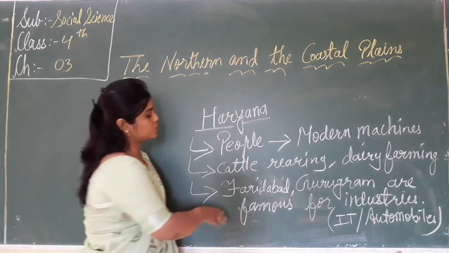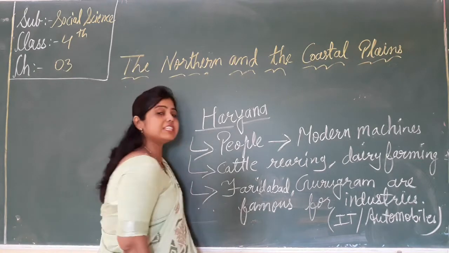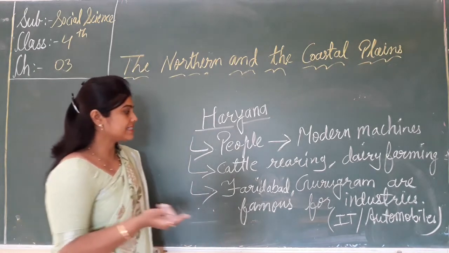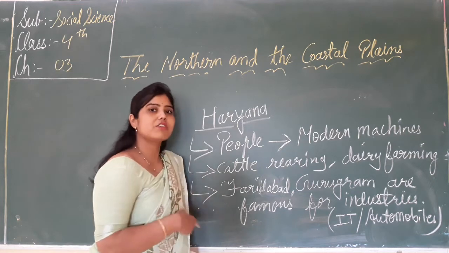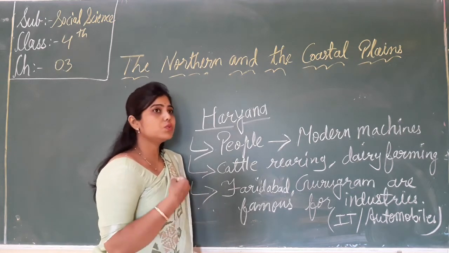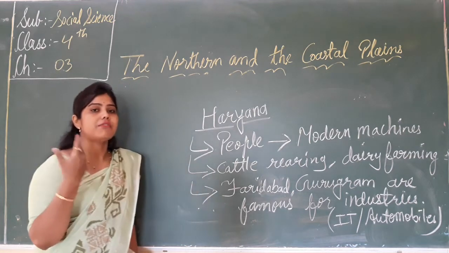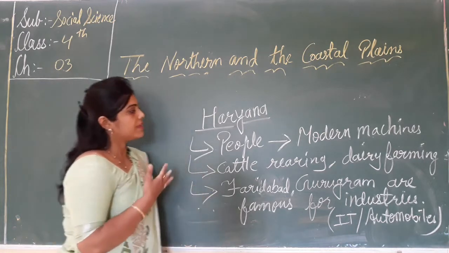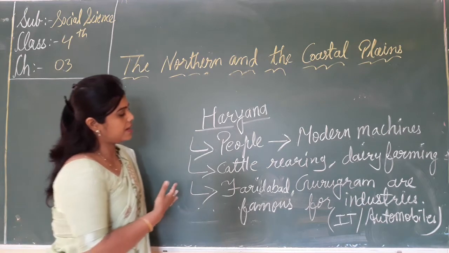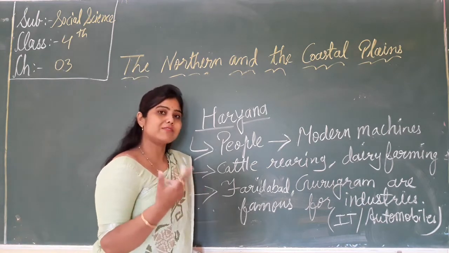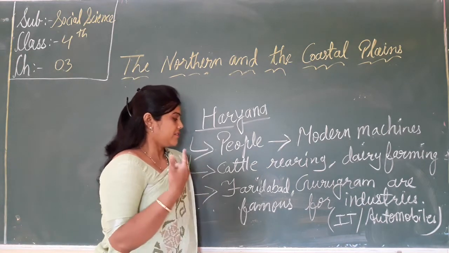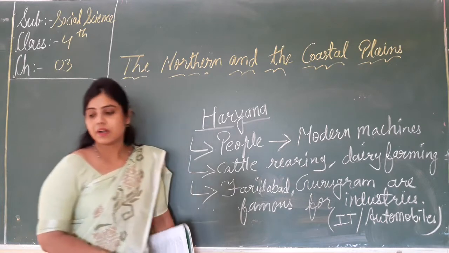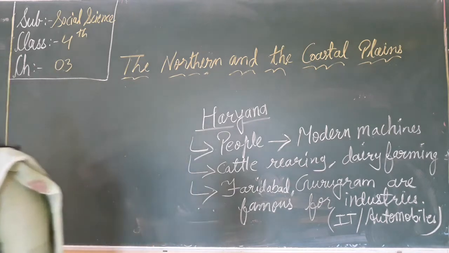So these two cities are famous for which? The industries. And what is the occupation of the people? What do they do? They do farming, cattle rearing and dairy farming. These are the occupations of the people. And which two cities are famous for industries? That is Faridabad and Gurugram.